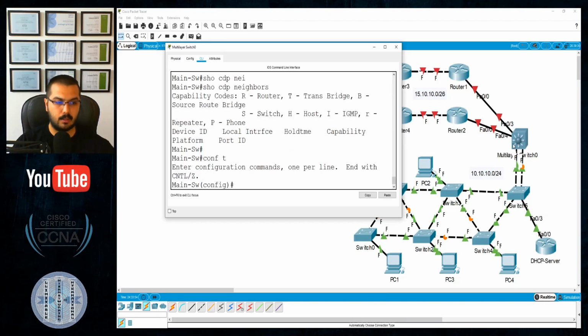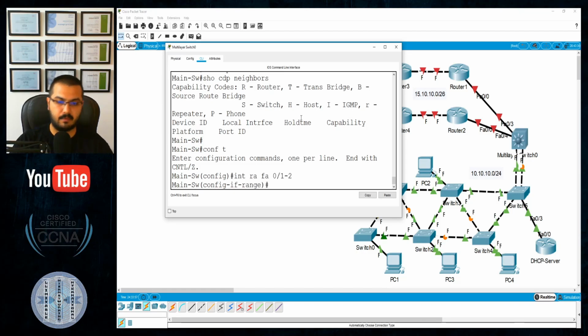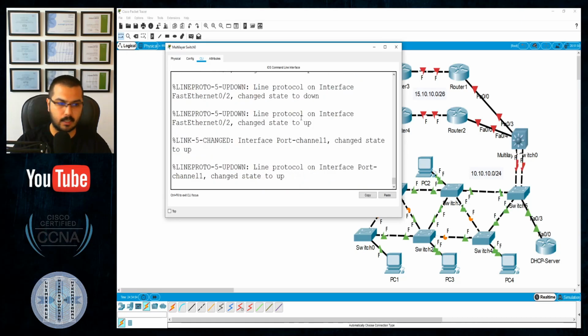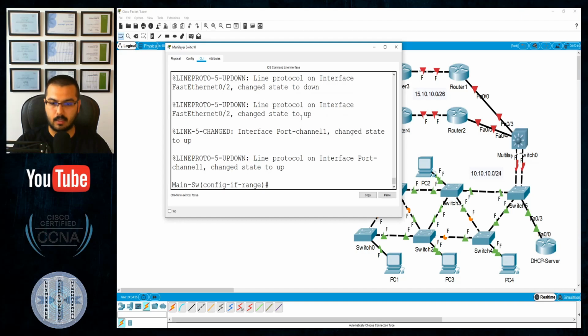From this side I will make these two ports, which are FastEthernet 0/1 and 0/2, an EtherChannel. So interface range FastEthernet 0/1 and 0/2, and if I was not mistaken, you will see both of them become green in a few moments. Channel-group 1 mode active. You can make it passive if you would like. You see both of them are down. That's brilliant, then I'm correct.